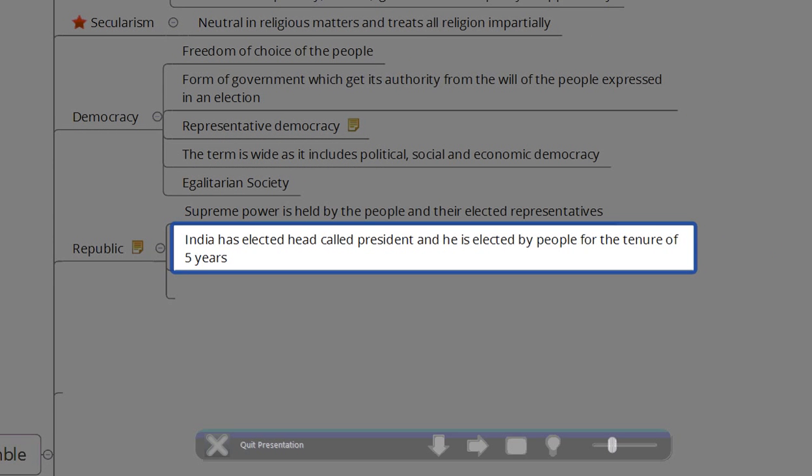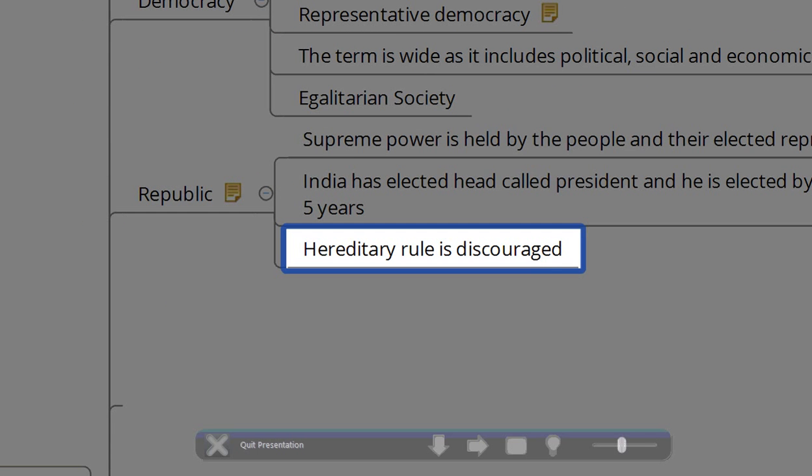Then the republic. We have a president, who is the head of the state, and he is elected by the people for a tenure of 5 years. Usually, democratic politics is classified into two types: one is the republic, another one is the monarchy. In monarchy, which is followed in Britain, the Queen's family rules hereditarily.